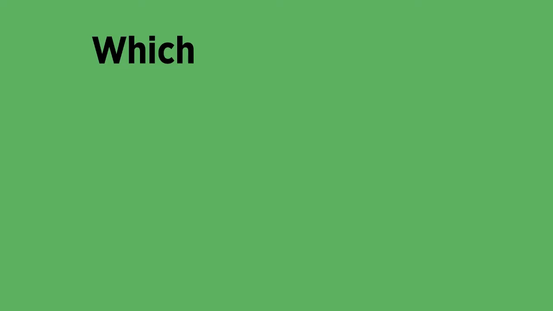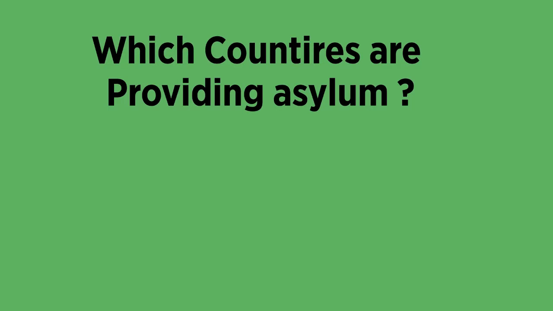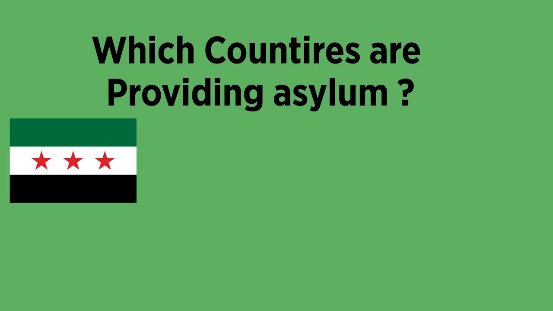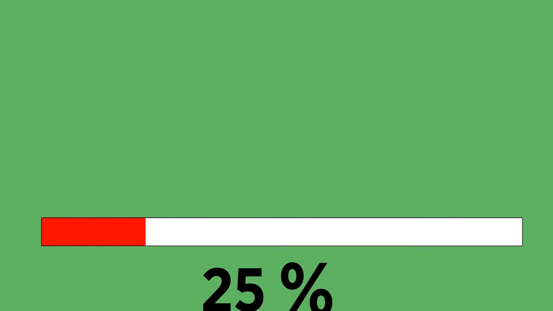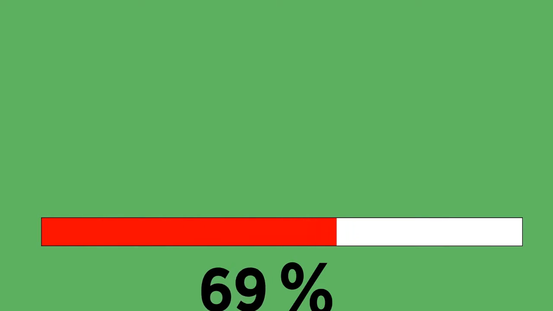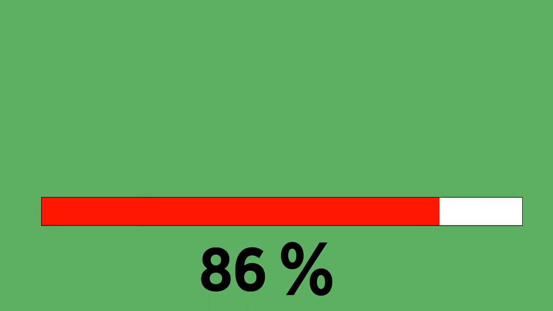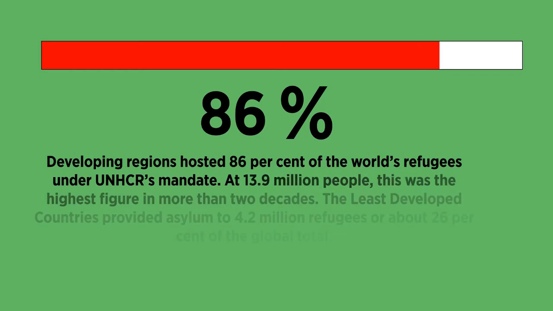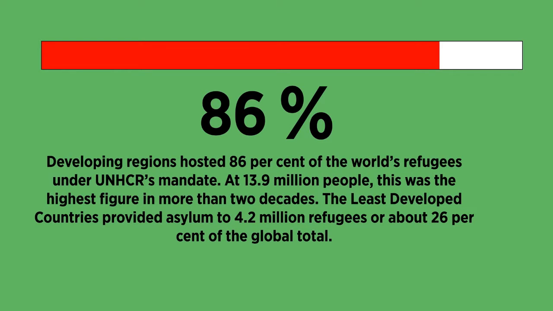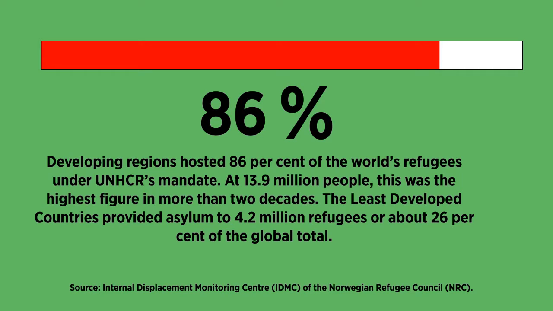With all these people being displaced out of house and home, I want to look at who is providing asylum for all these countries and who is helping out the most on the larger scale. 86%. Developing regions hosted 86% of the world's refugees. At 13.9 million people, this was the highest figure in more than 2 decades. The least developed countries provided asylum for 4.2 million refugees, or about 26% of the global total.